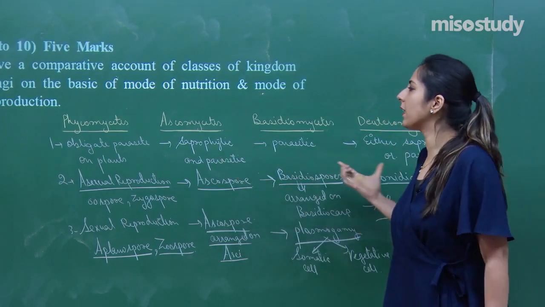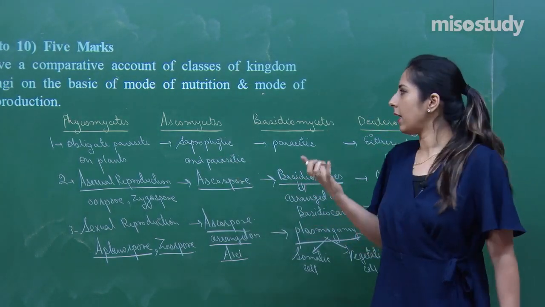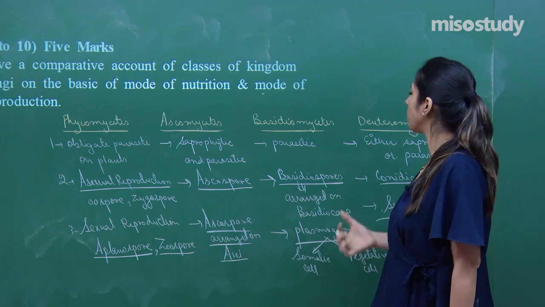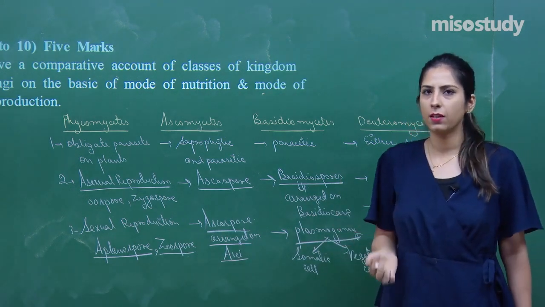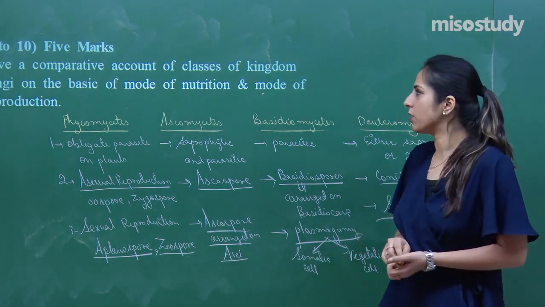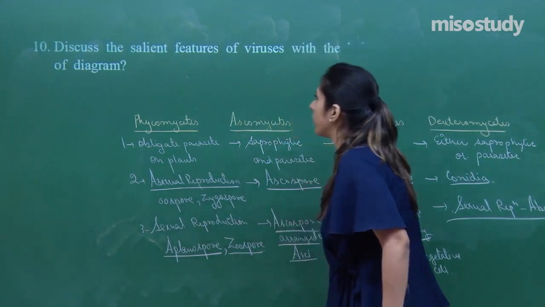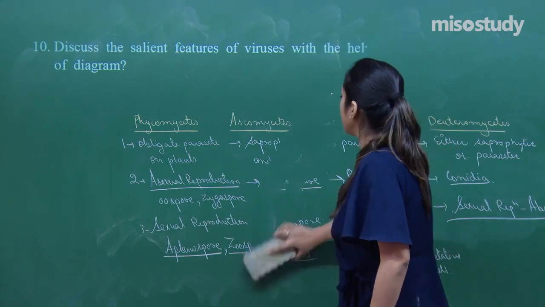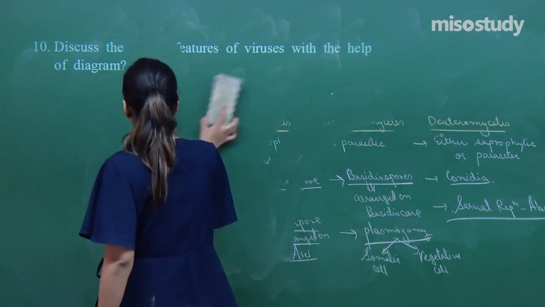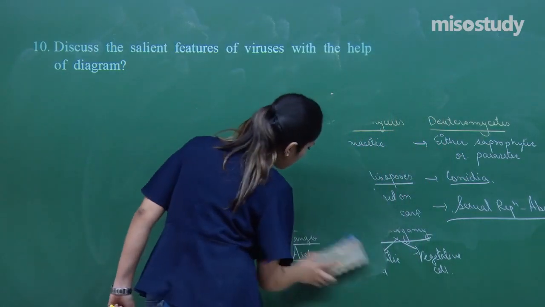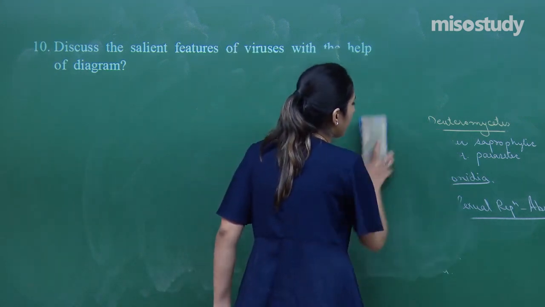So these are the different classes which you have to explain: Ascomycetes, Phycomycetes, Basidiomycetes and the Deuteriomycetes. Different classes of the kingdom fungi. Now let's move on to the next question, the last question of today's session. What are the salient features of viruses? We have discussed the salient features of the viruses in the session also.